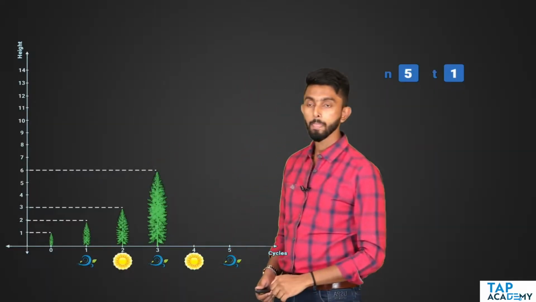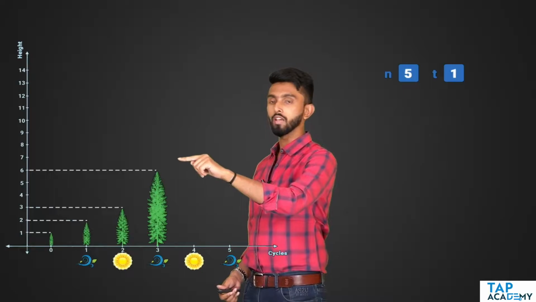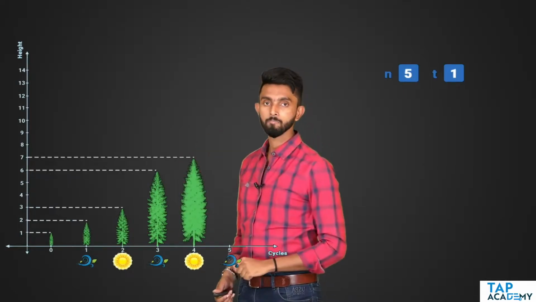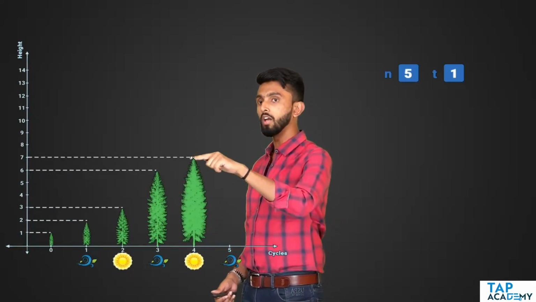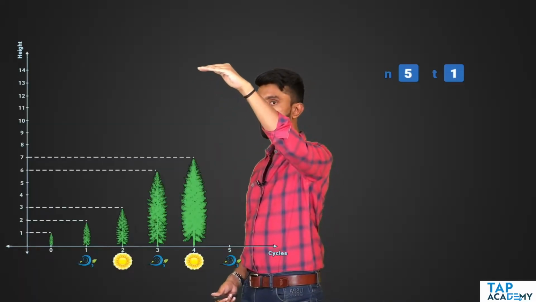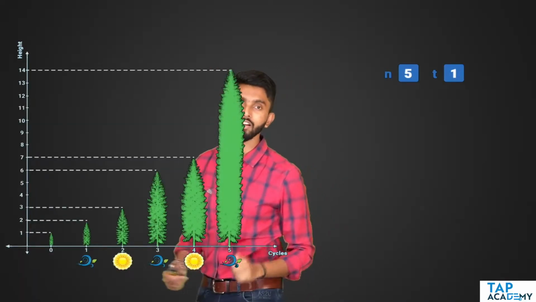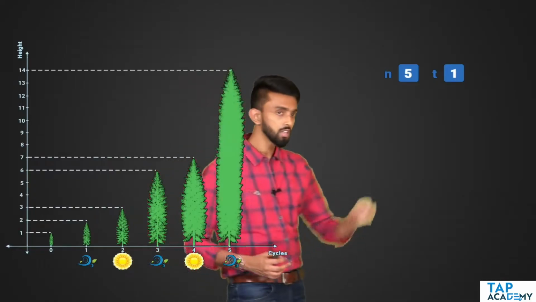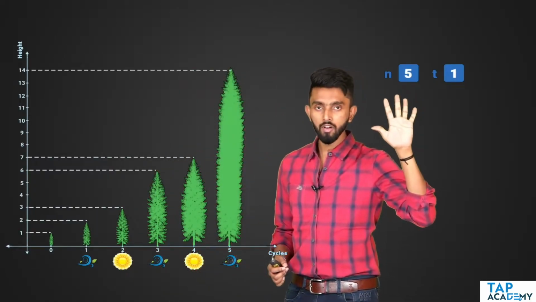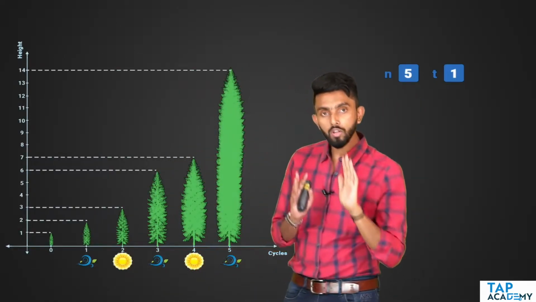Next, it is summer, which means it will increase by 1 meter. So like this. Next, it is spring. It will double. So from 7, it is going to become 14 meters. Any confusion till here? Which means if n is 5, output should be 14.